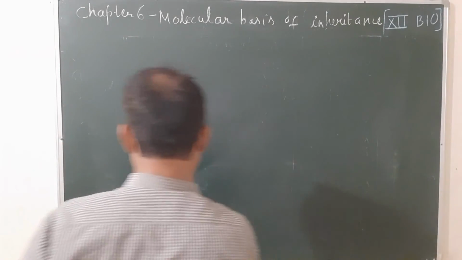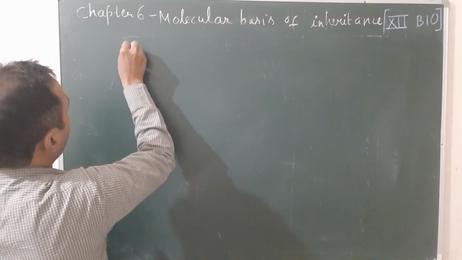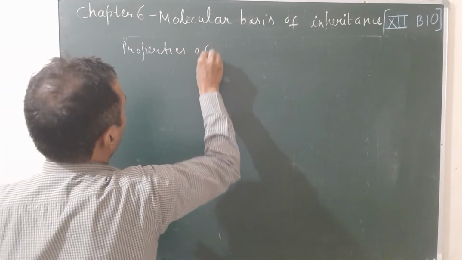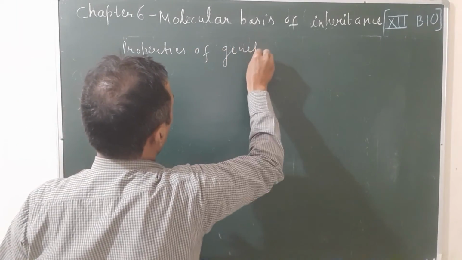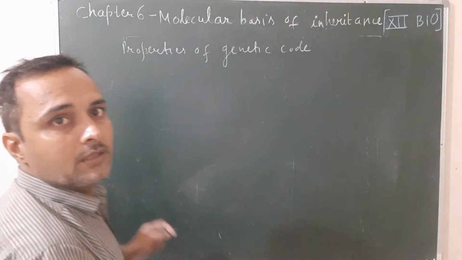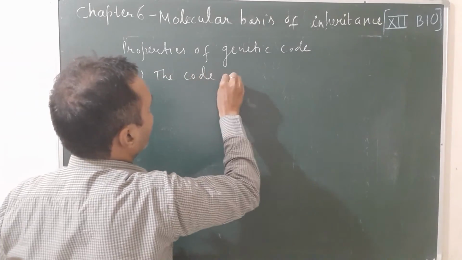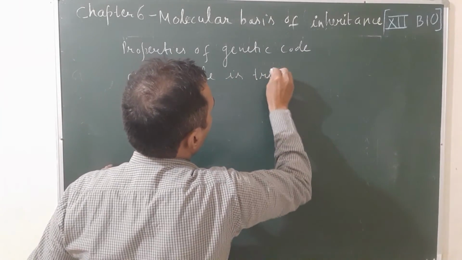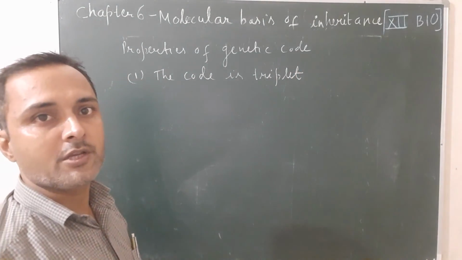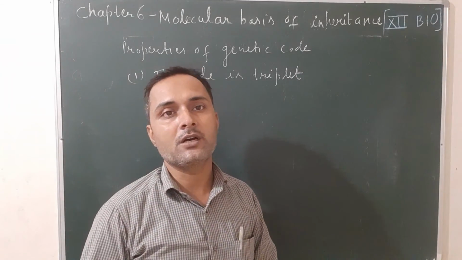It means that a group of 3 nitrogenous bases codes 1 amino acid. This idea that the code is triplet was given by George Gamow.